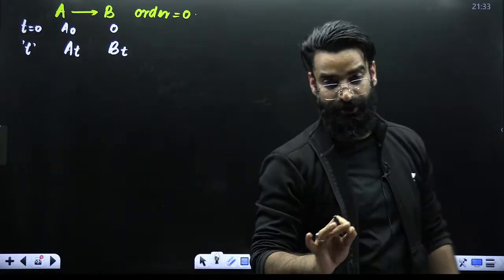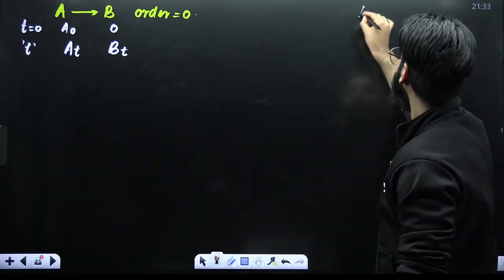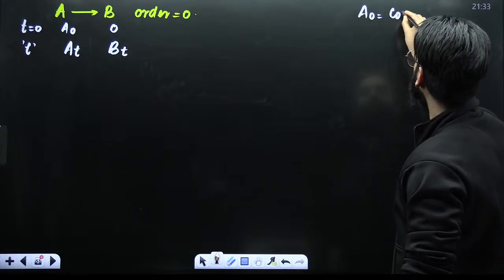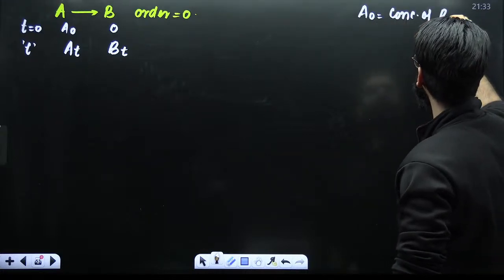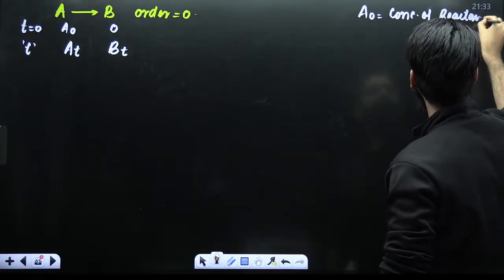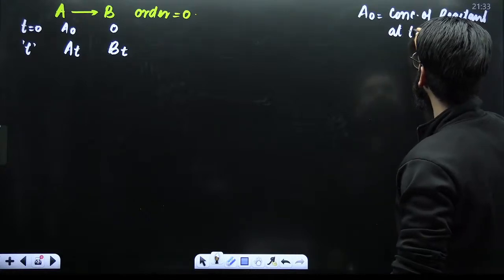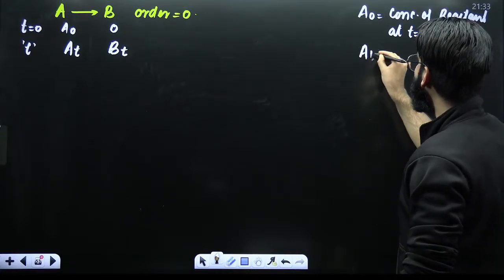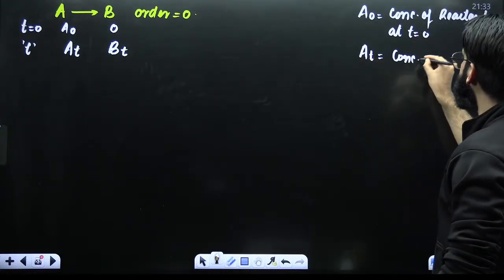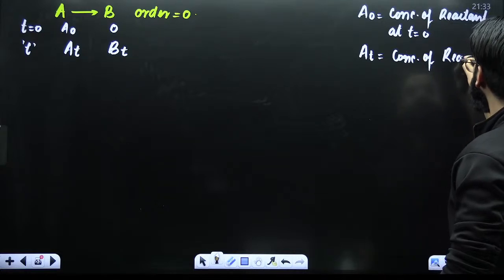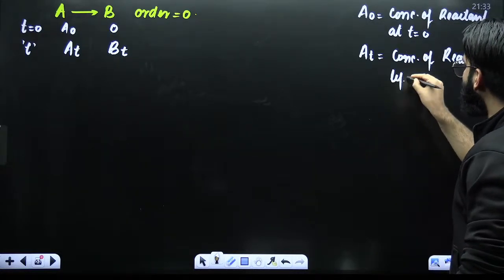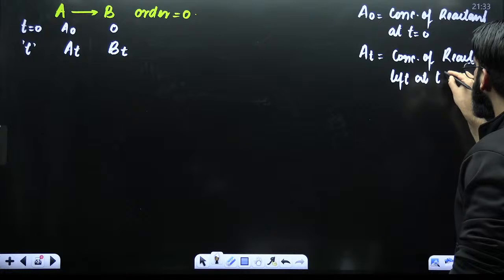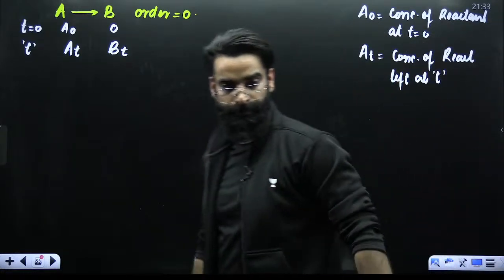First of all, remember these terminologies. What is A0? A0 is the concentration of reactant at time t is equal to 0. At is the concentration of reactant left at time t.